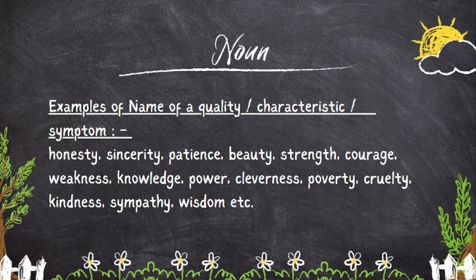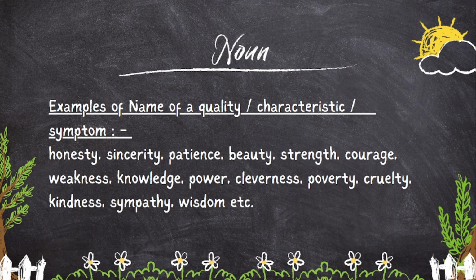Honesty, sincerity, patience, beauty, strength, courage, weakness, knowledge, power, cleverness, poverty, cruelty, kindness, sympathy, wisdom, etc. These are the examples of name of a quality or characteristic or symptom. Do you understand what noun is?